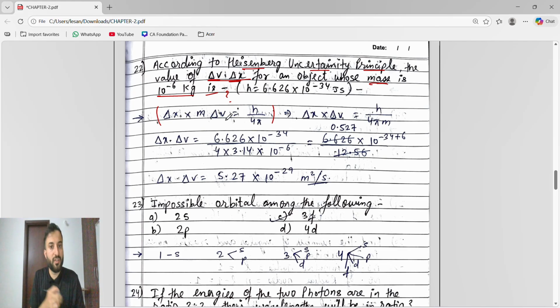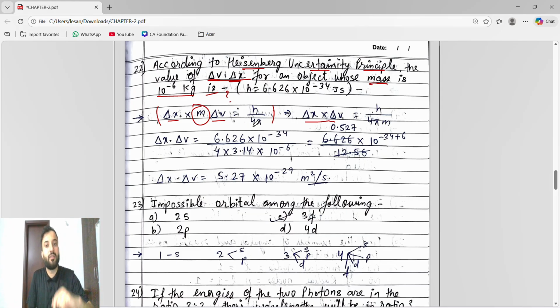We will use this formula because it has delta x and delta v, and the mass is also there. So delta x into delta v we will keep on this side, because we have to find their value, and the mass value is given. The mass will go to the other side, where it is in multiplication.